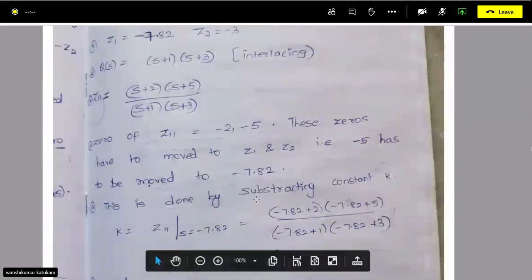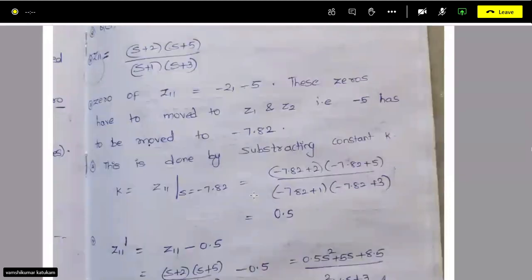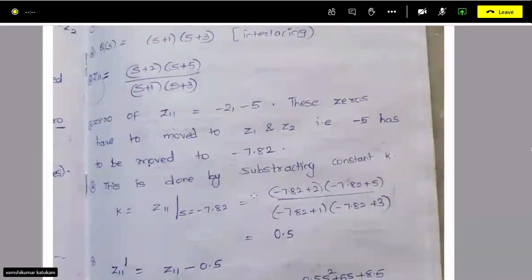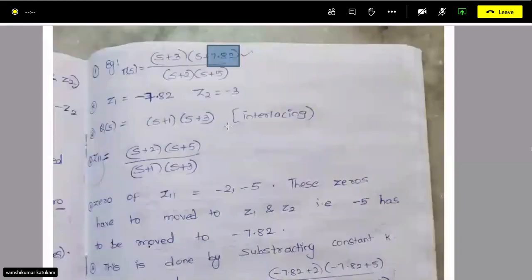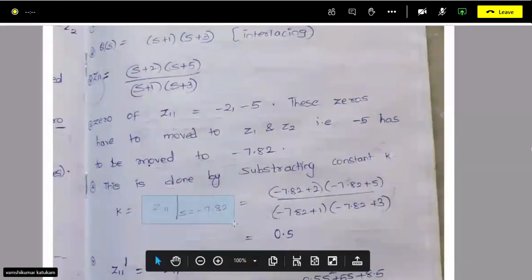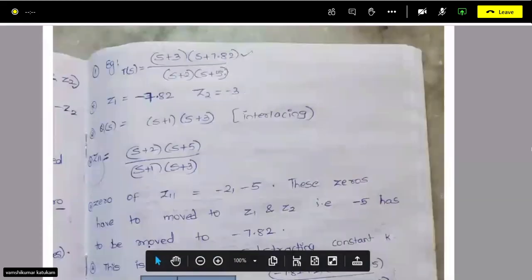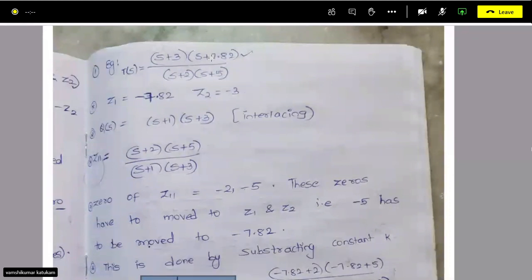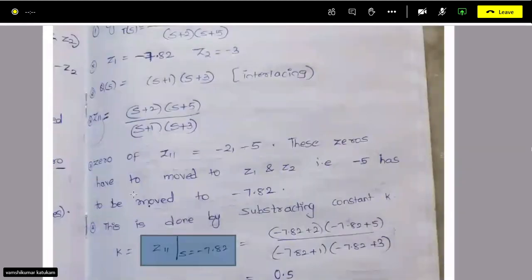How are we moving that? As I have explained, we have to subtract some constant. What is that constant value? You get that constant by substituting S equal to minus 7.82 in Z11. To create whatever zero you want, that zero value has to be substituted in Z11.